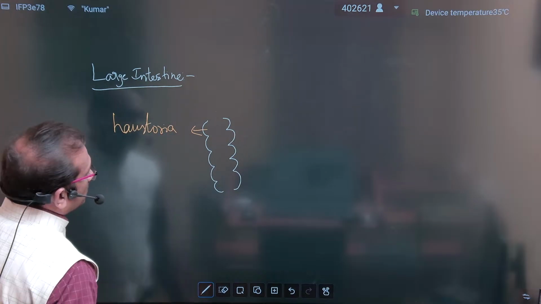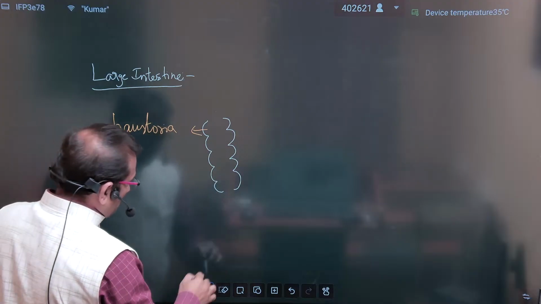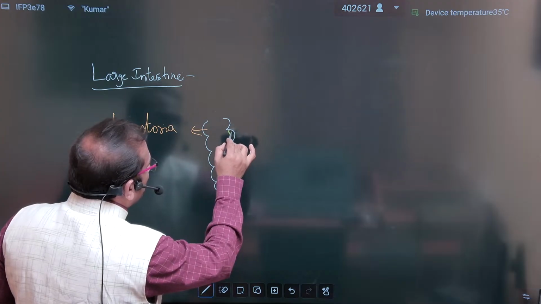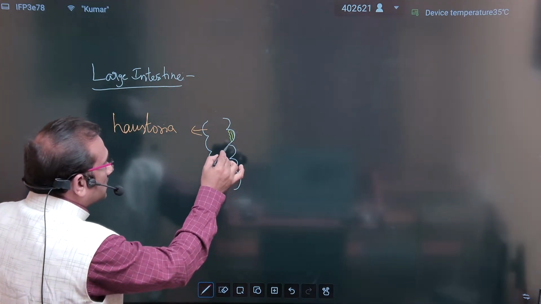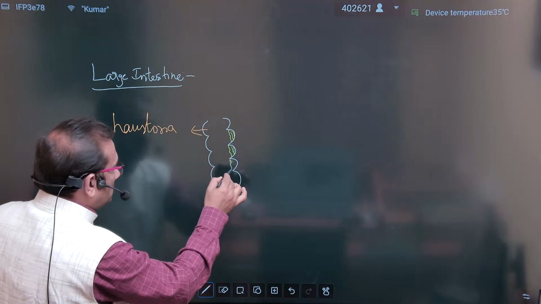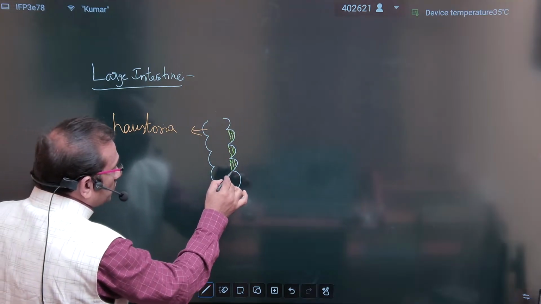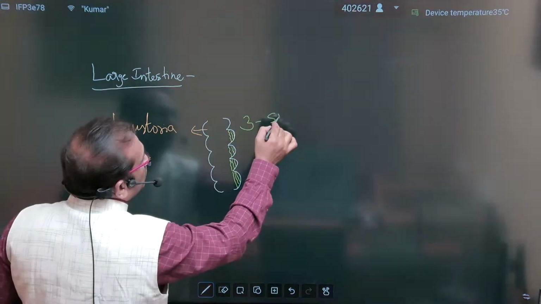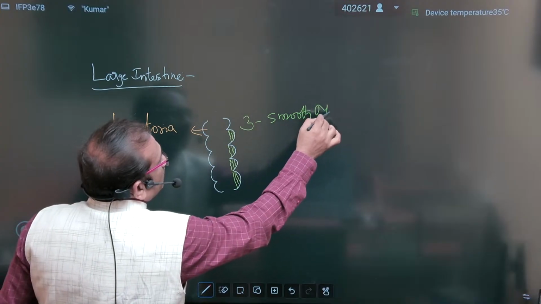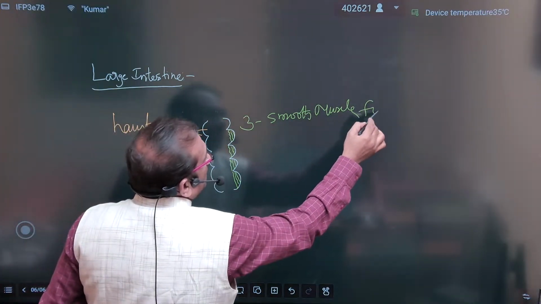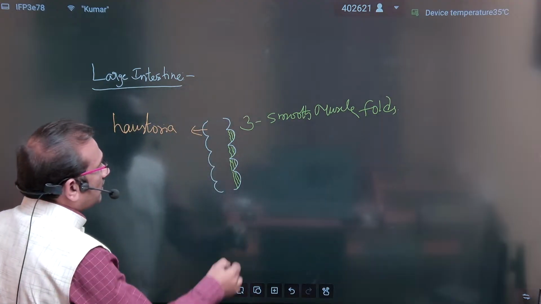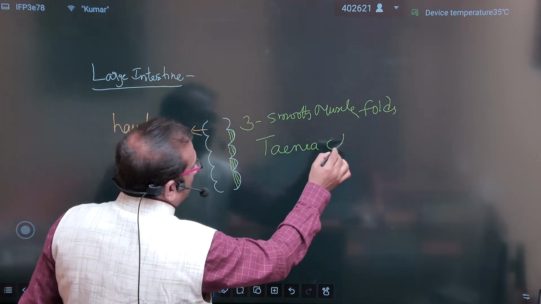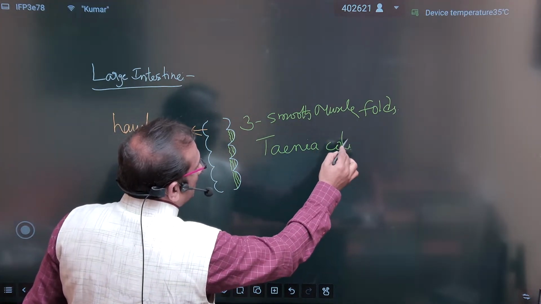First point, haustra. And here three longitudinal muscles are present in the haustra or in the large intestine. Three smooth muscle folds are present, and those are known as taenia coli.